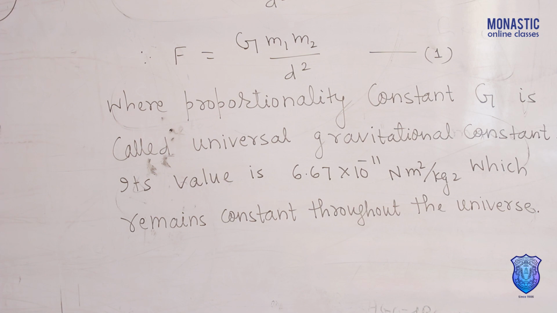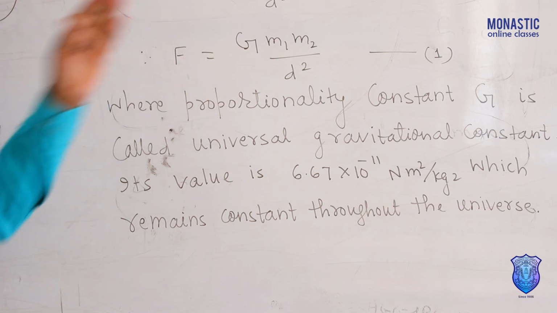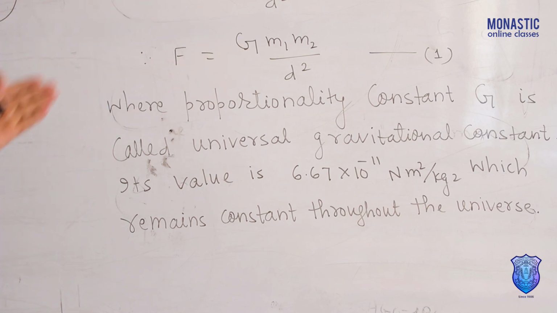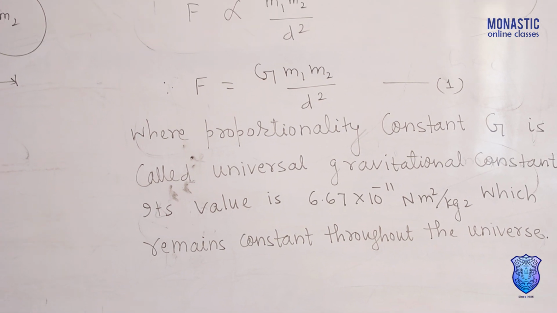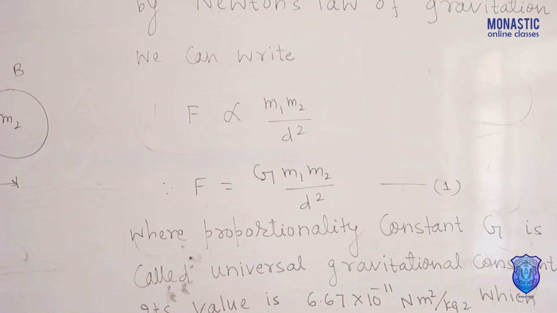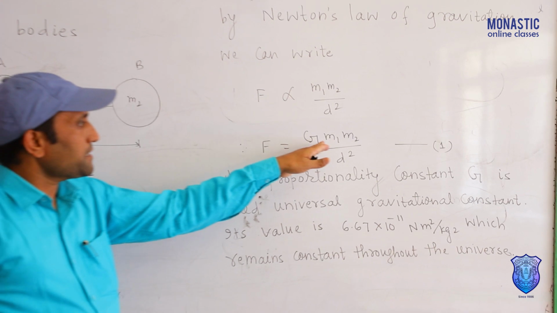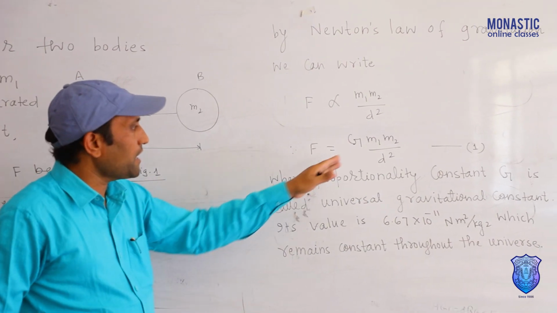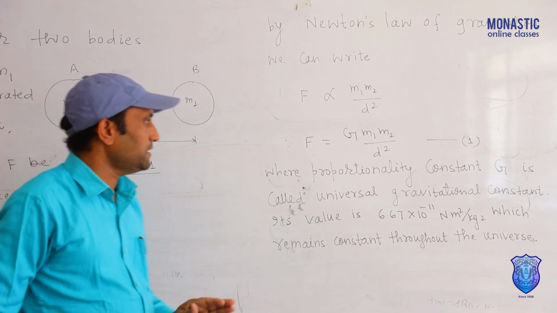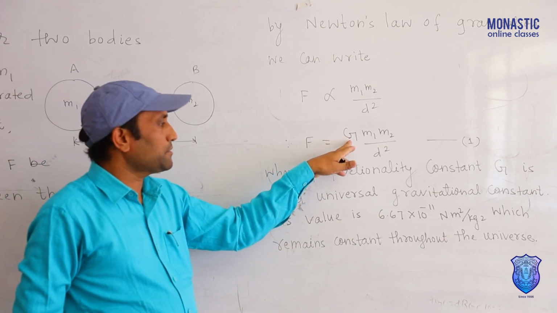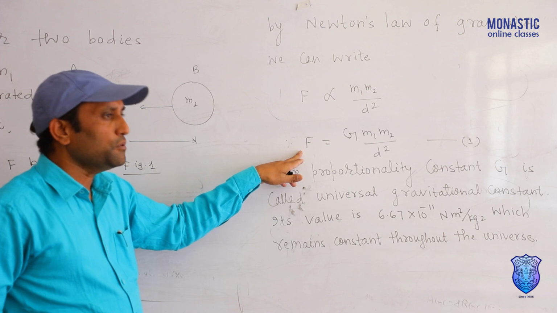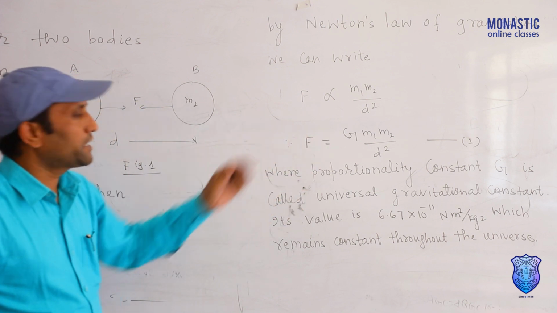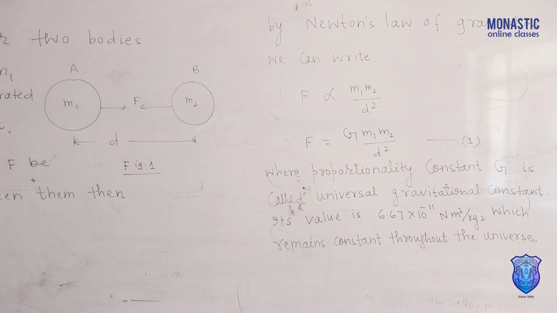Now from this we can define the universal gravitational constant. How can we define G? If the masses of the bodies are 1 kg and the distance between them is 1 meter, then the universal gravitational constant becomes equal to the force. And from this, we get the definition of the universal gravitational constant.